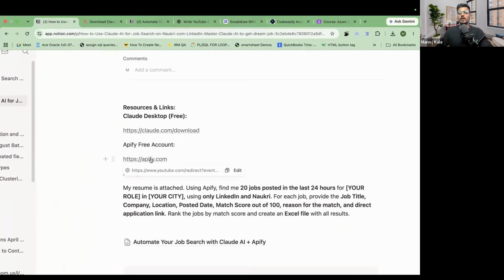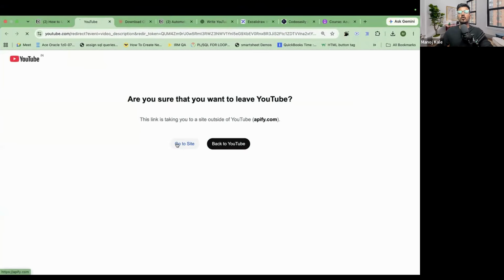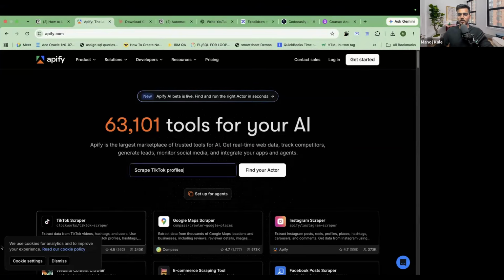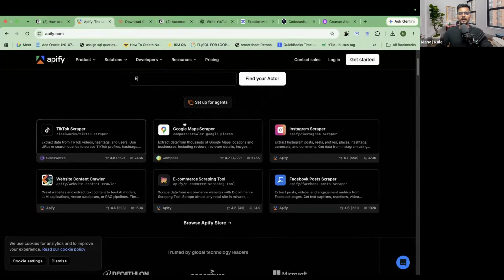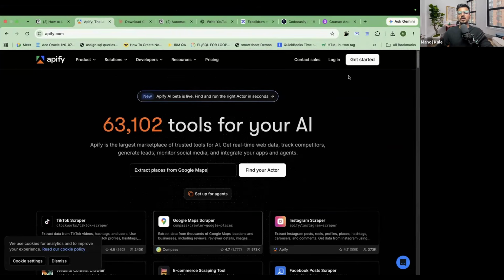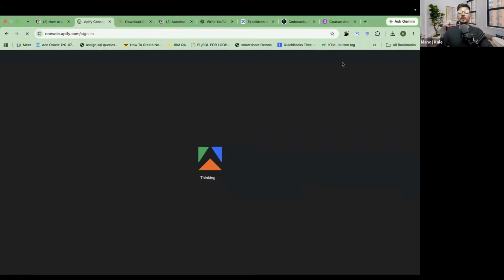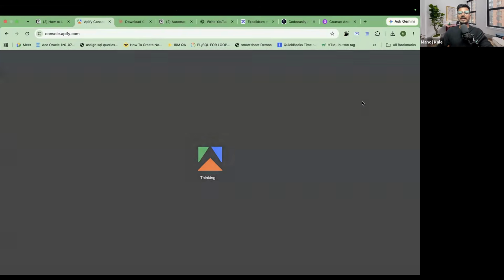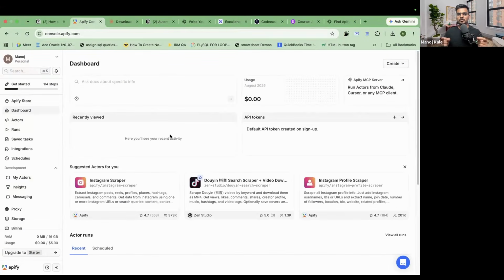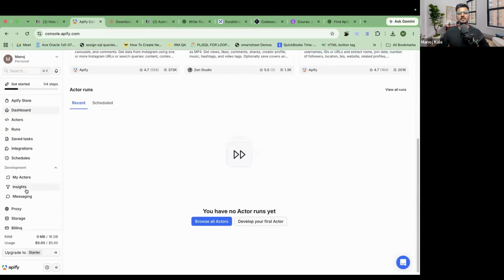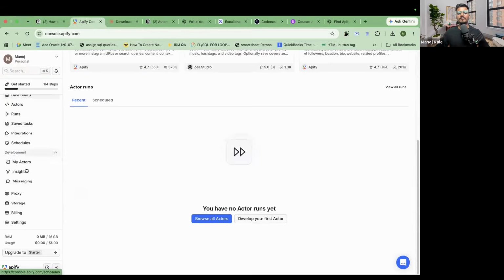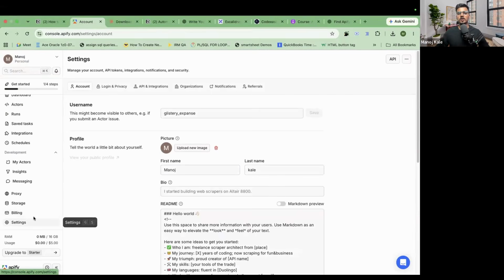So here you will go to apify.com. Just go to this site, apify.com. Here is your Apify, and you need to log in. When you log in with your email ID, you get the dashboard. Guys, what you have to do here is scroll down on the left-hand side, where you will find the settings. Okay, go to the settings.